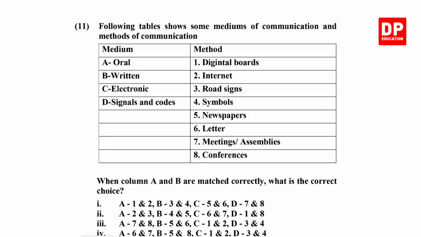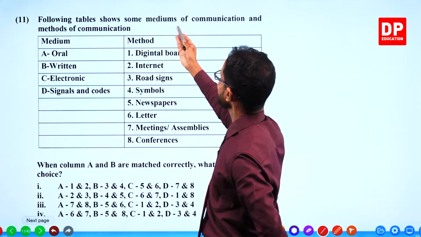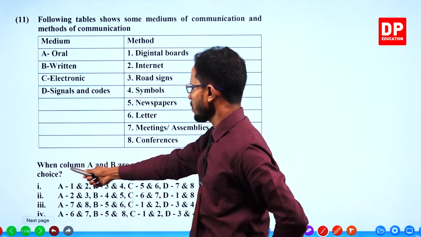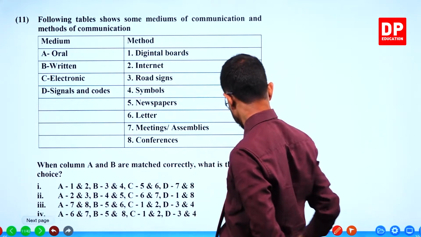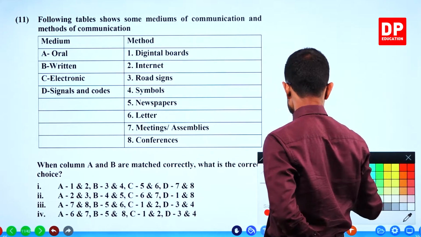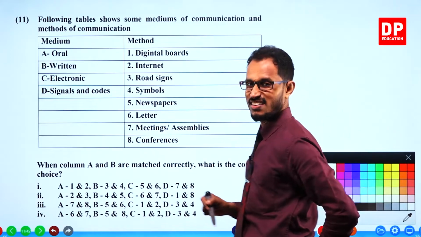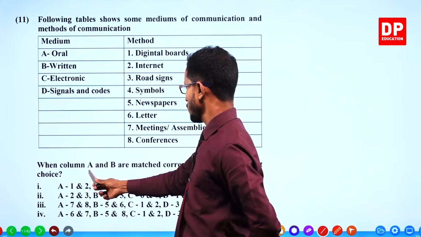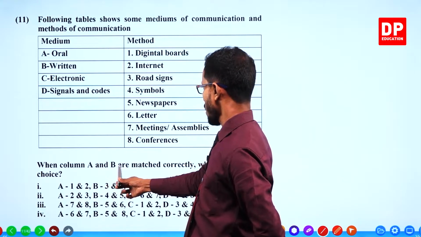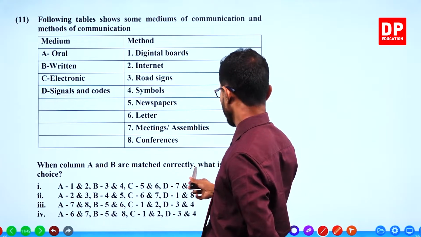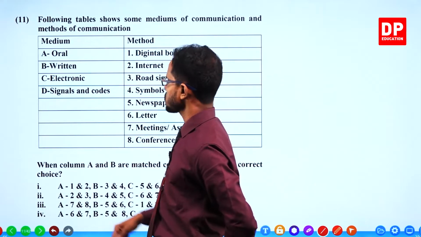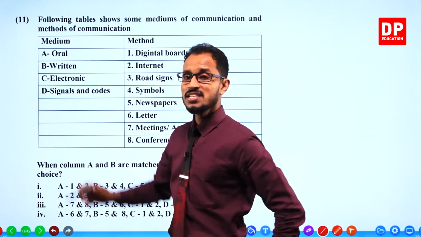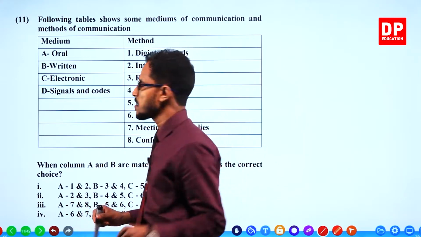Following table shows some mediums of communication and methods of communication. When column A and B are matched correctly, what is the correct choice? Oh, it's just a matching game now. Mediums should be matched with the method. Oral means verbal.